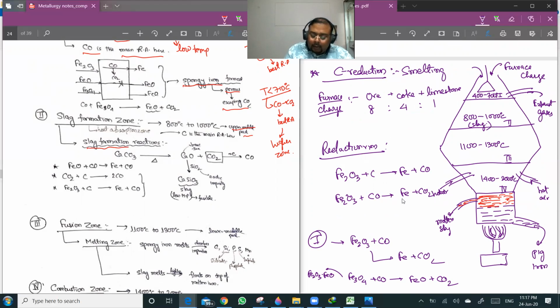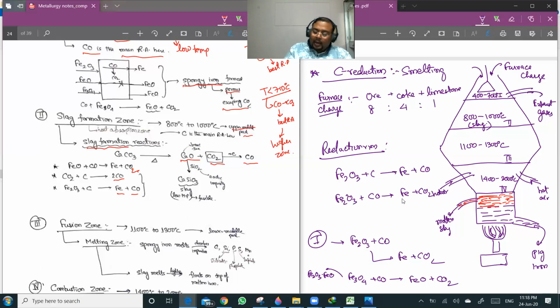What will be happening is CaCO3 will be decomposed to give CaO and CO2. This CO2 will be reacting with carbon to give CO, which is acting as the reducing agent. The reactions taking place here will be FeO plus CO giving Fe plus CO2, because here also CO will be the principal reducing agent. Carbon starts acting as a reducing agent in the lower zones, zone number 3 and zone number 4. CO2 plus C gives 2CO, and Fe2O3 plus carbon gives Fe plus CO. So all these reactions are taking place simultaneously.